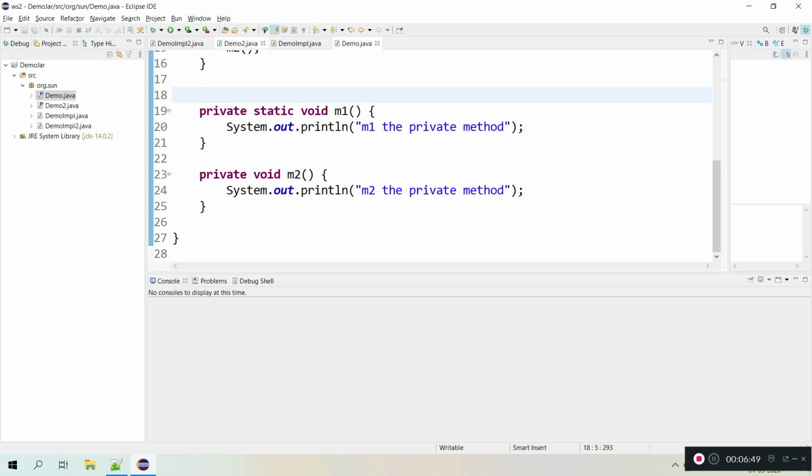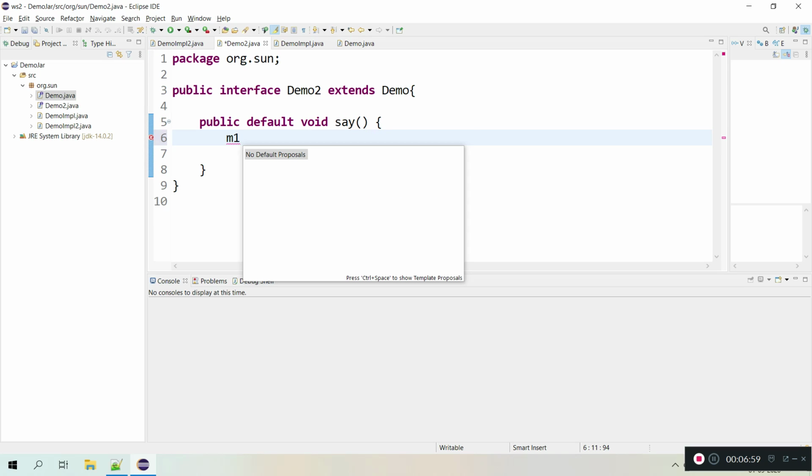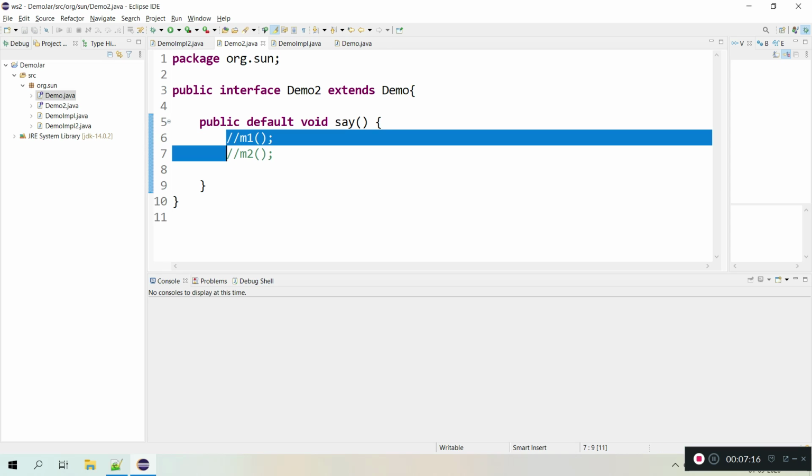Those are not inherited by demo 2. Let's try. What are the method names? M1, M2. M1 is not accessible, and M2 is also not accessible because these are private methods. Whether they are static or non-static is secondary. The primary thing is that they are private. That's the reason they are not accessible outside.